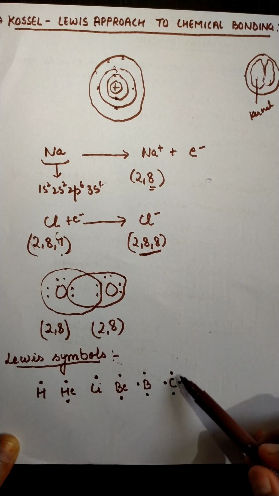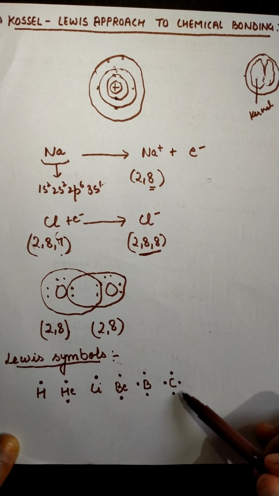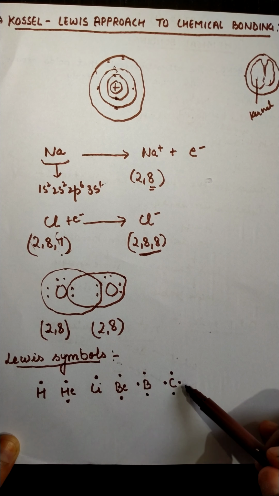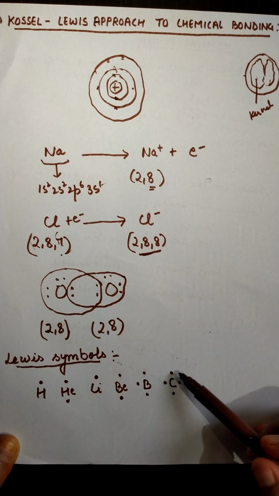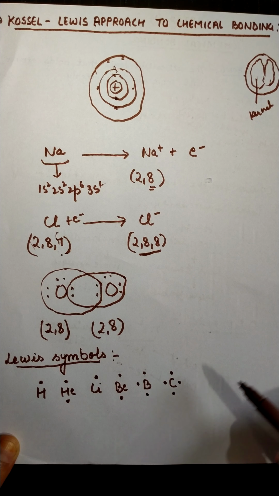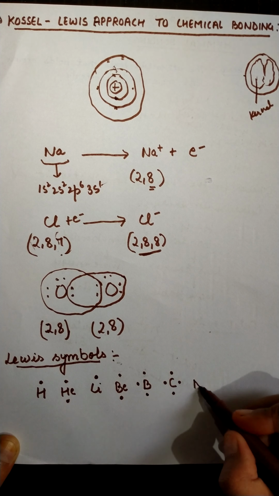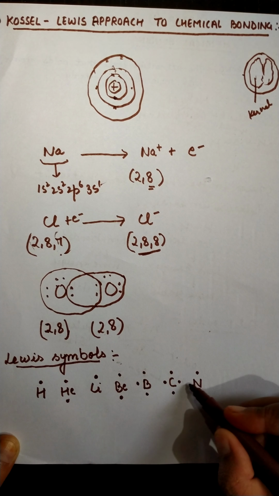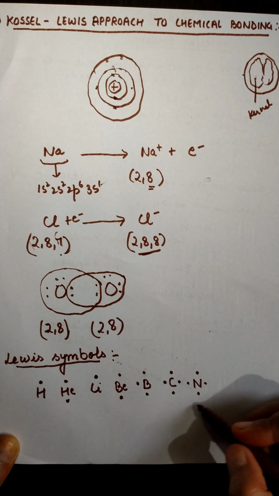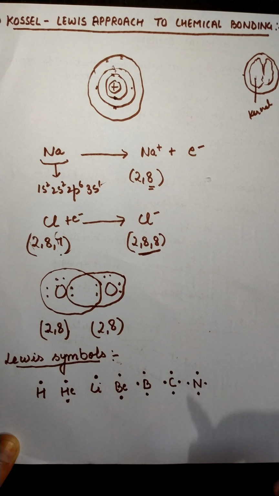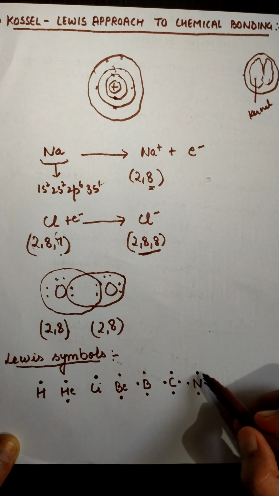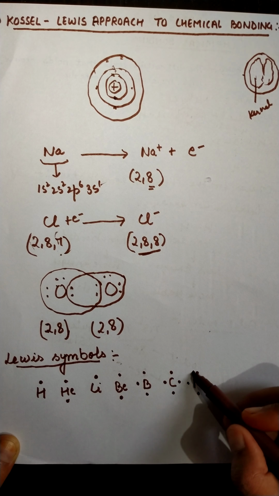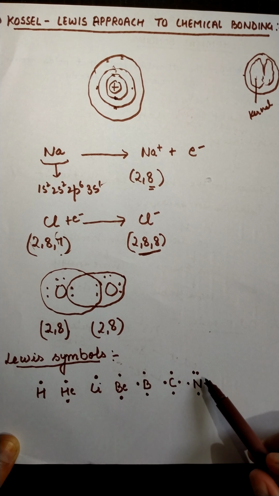Once we represent all the electrons, if four sides are there and four electrons are there, we will keep one electron on each side, like this. Then for nitrogen, we know 5 electrons are there, so these are the 4 valence shell electrons which we have represented, and with the fifth valence shell electron we will show the pairing of the electron like this.